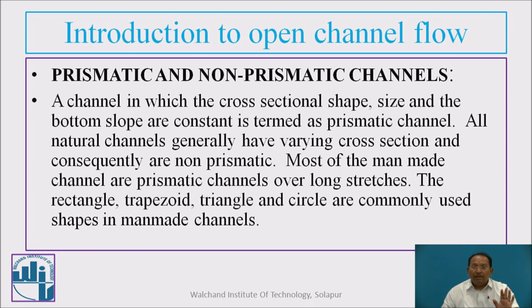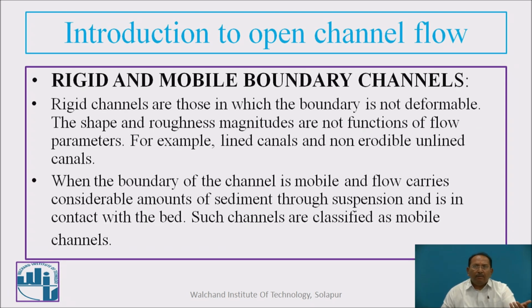Most of the man-made channels are prismatic channels over long stretches. The rectangle, trapezoid, triangle and circle are the commonly used shapes in man-made channels. But trapezoidal and rectangular are the most widely used.